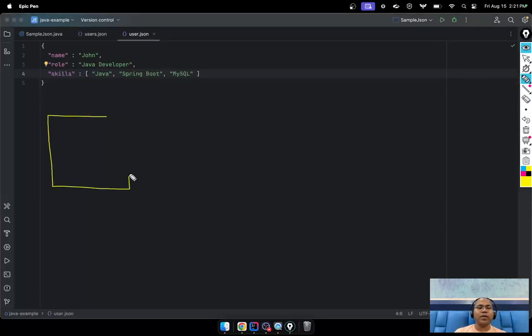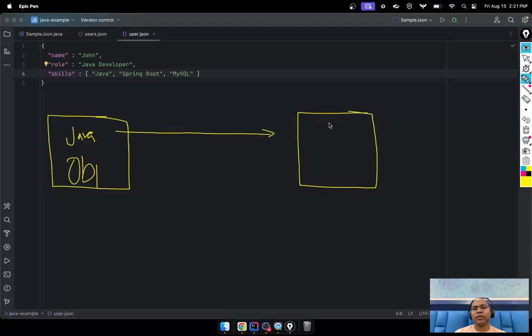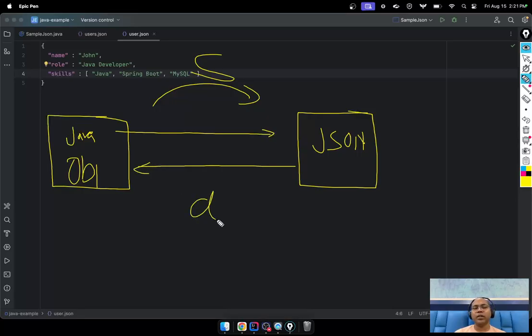We have a Java object, and whenever you are converting it to JSON, this is known as serialization. Converting JSON to a Java object is deserialization.